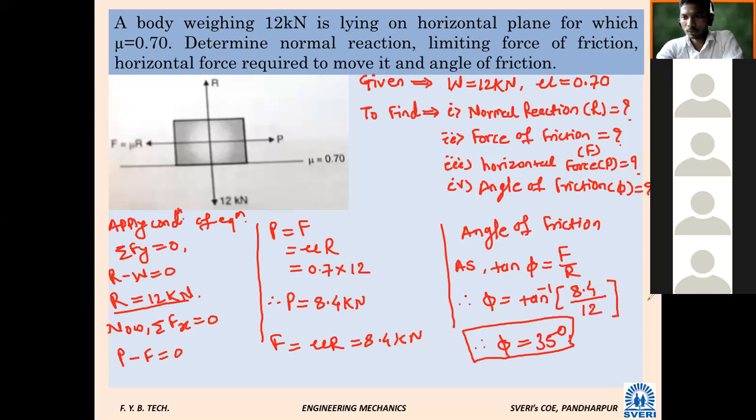Those who are unable to understand these problems, you are free to contact me. If you don't want to ask in the lecture, contact me after the lecture. If nobody is contacting me, it means all is well, and I will assume that, and my assumption should be correct. Those who are not understanding, again I am repeating, you are free to contact me.